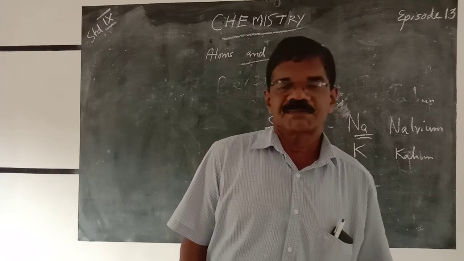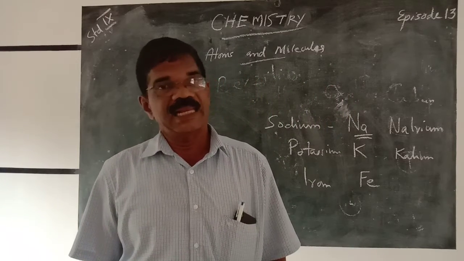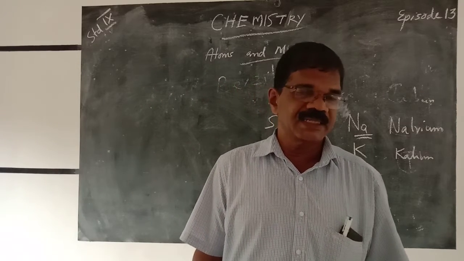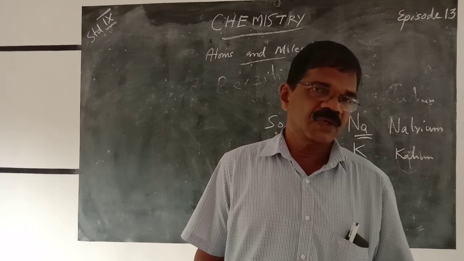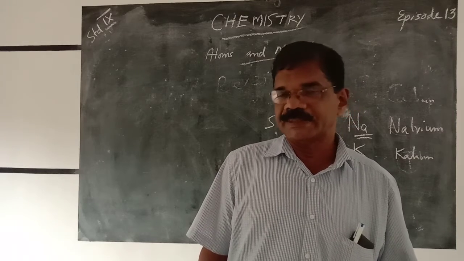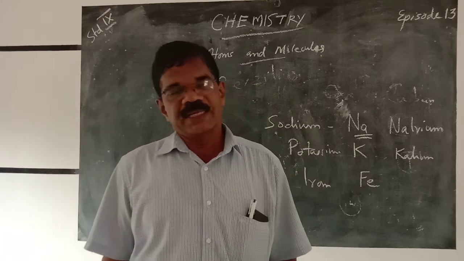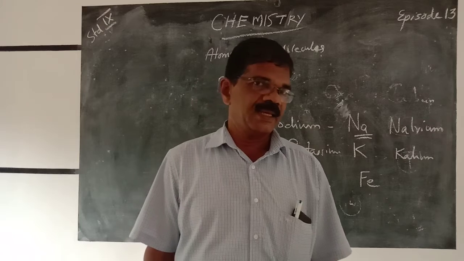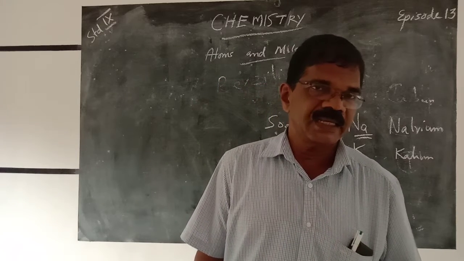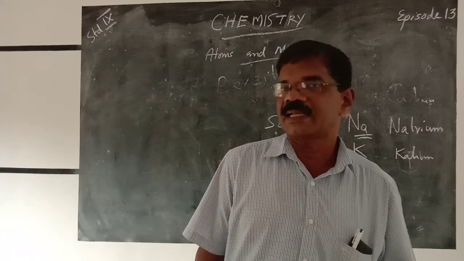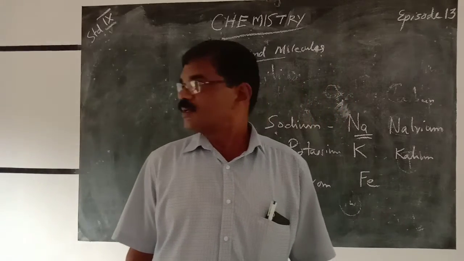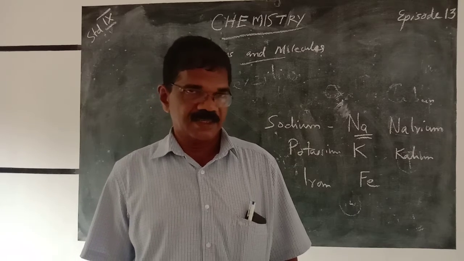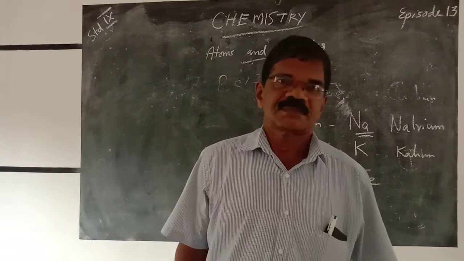Then against the name lithium Li, beryllium Be, boron B, carbon C, nitrogen N, oxygen O, fluorine F, neon Ne. Then the other elements: sodium Na, magnesium Mg, aluminium Al, silicon Si, chlorine Cl, sulfur S, etc. These are almost all the elements.